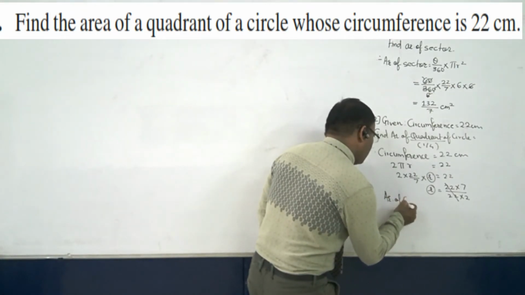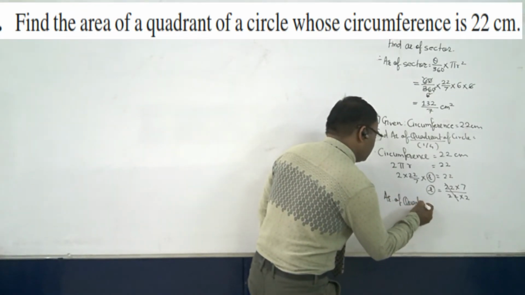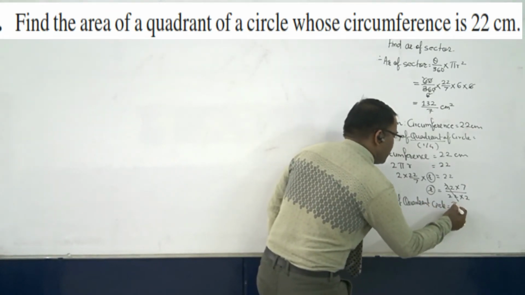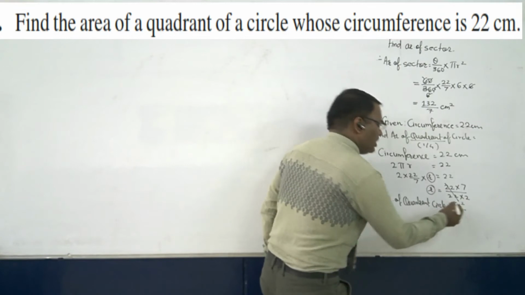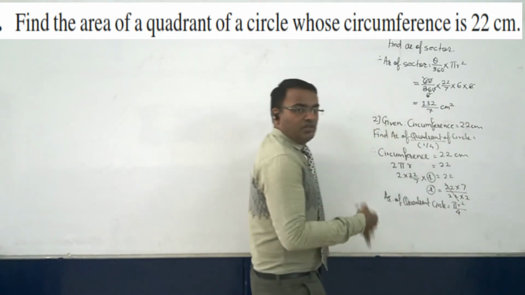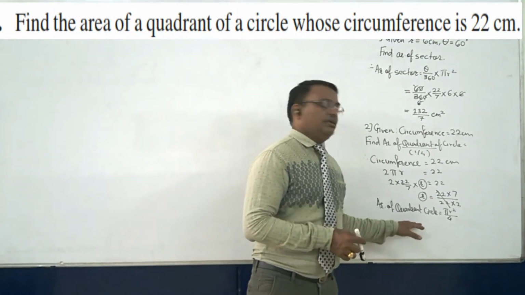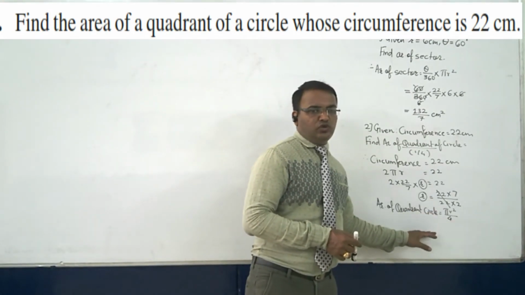Area of the quadrant of the circle is equal to pi r square. It will give you the full circle, and if you divide it by 4, you will get a quadrant. So the area of the quadrant of the circle is pi r square divided by 4.